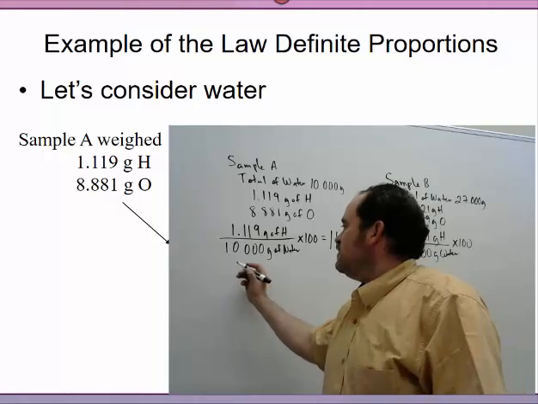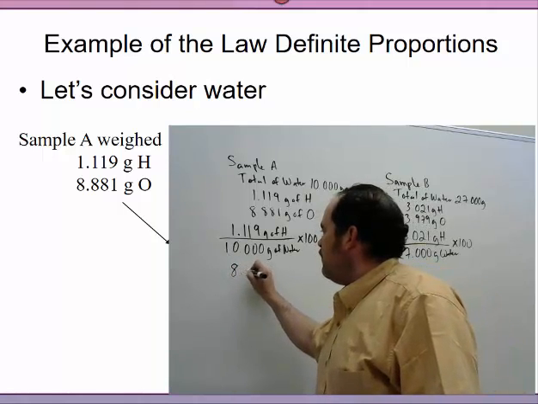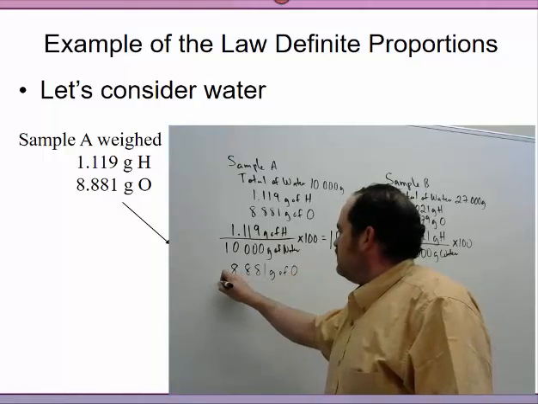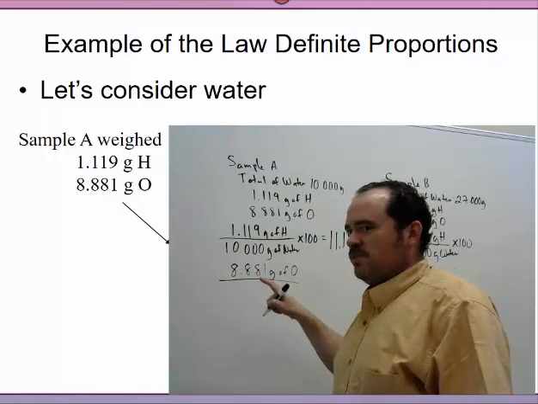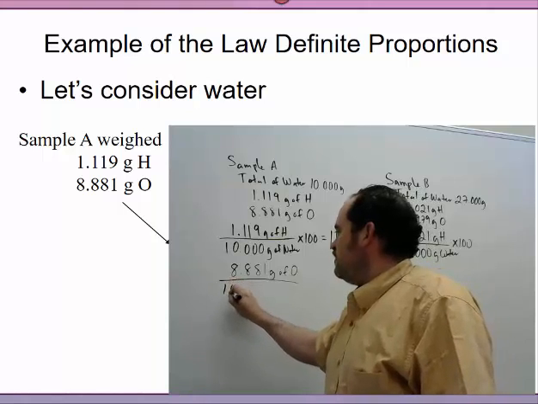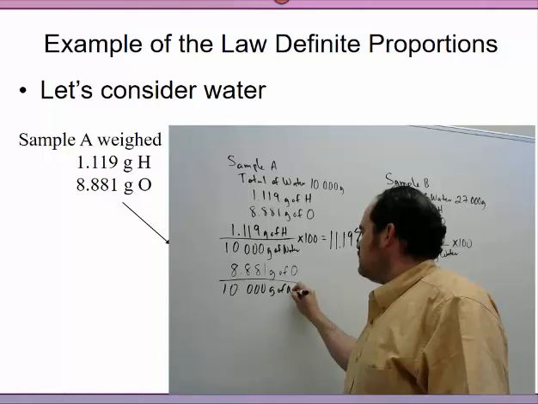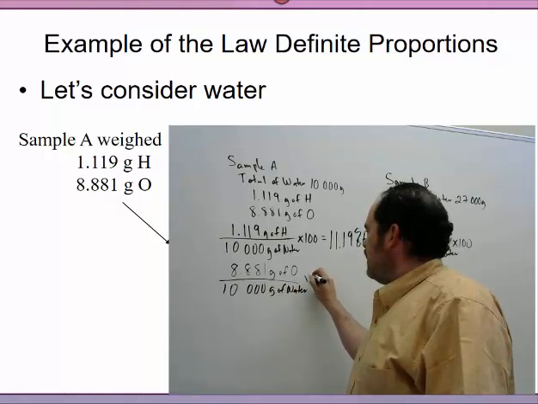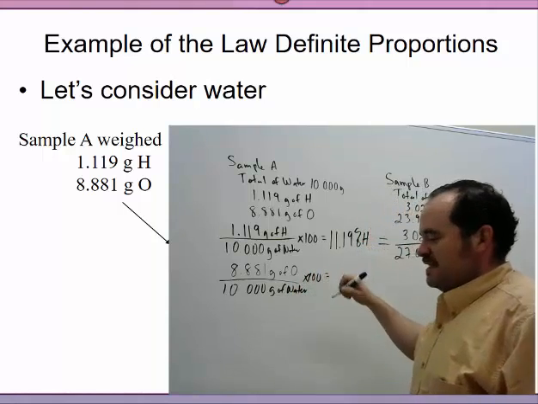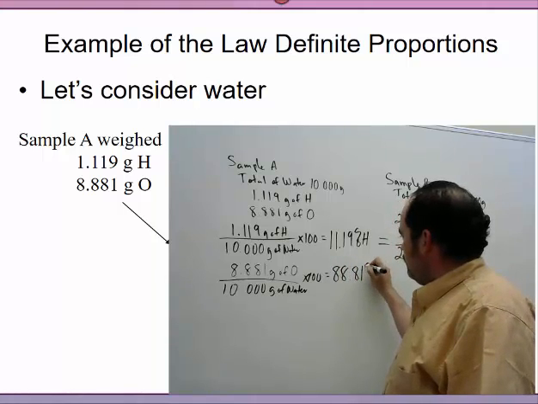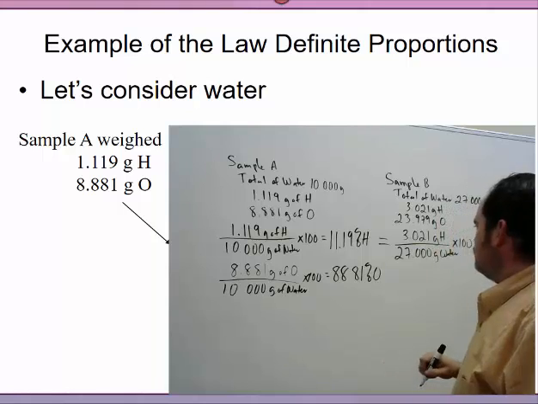Do it for the oxygen. So now we have 8.881 grams of oxygen divided again by the total. Remember, parts over total times 100. The total here is 10 grams of water, times 100, and that's equal to 88.81% oxygen.